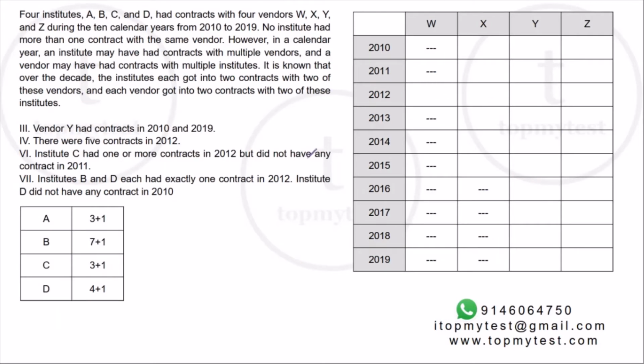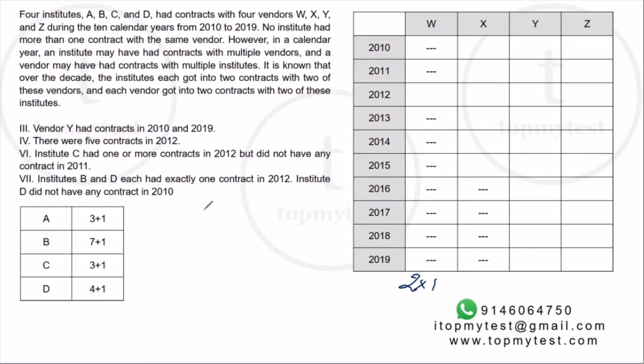We know from the discussion till now that every vendor gets 2 contracts. But W is getting a contract only in 2012, which means the 2 contracts that W gets should both be 1-year contracts. Also, Z has to get a contract in every single year, but you can enter into only 2 contracts. Now, 4 plus 3 is not going to give you 10 years. 3 plus 3 is not going to give you 10 years.